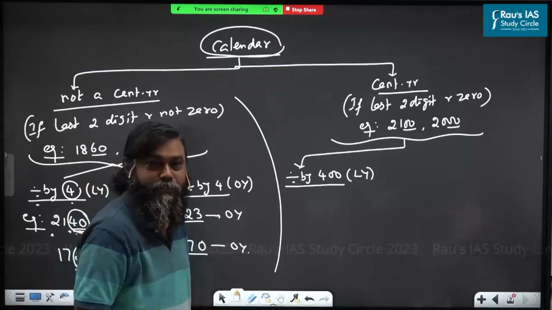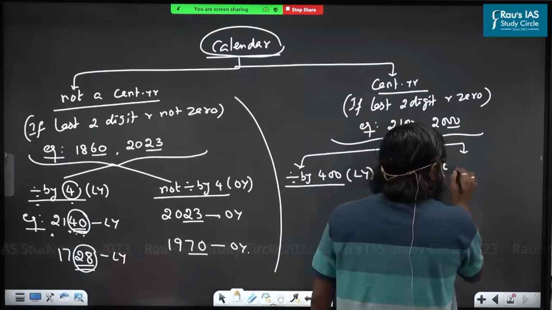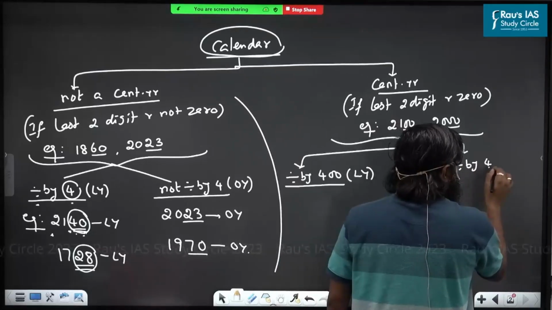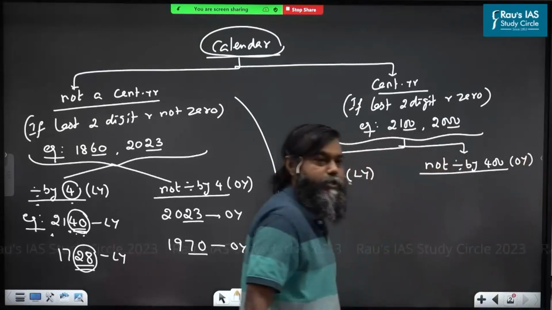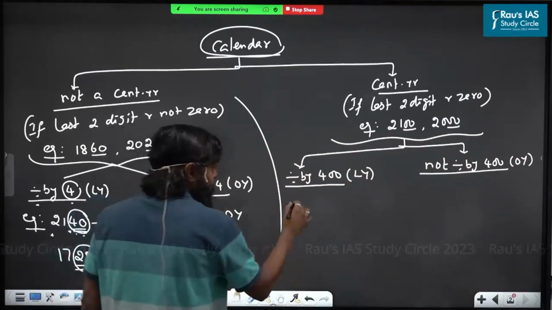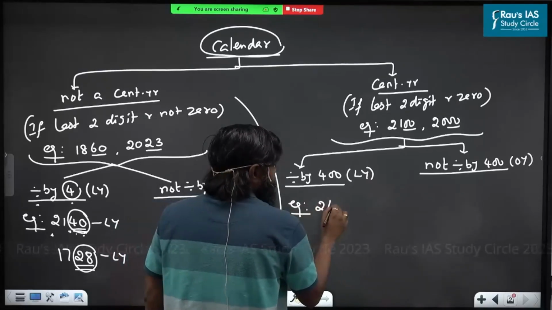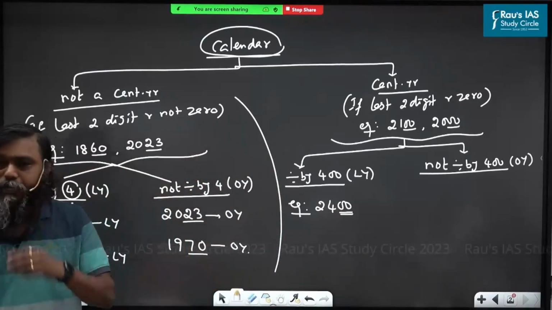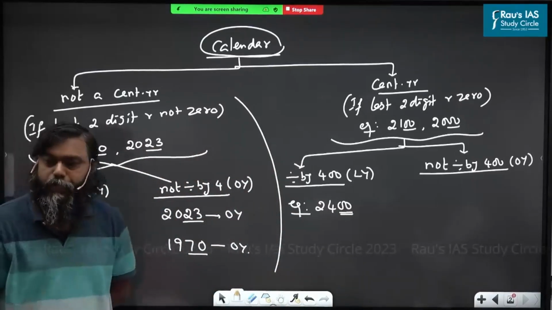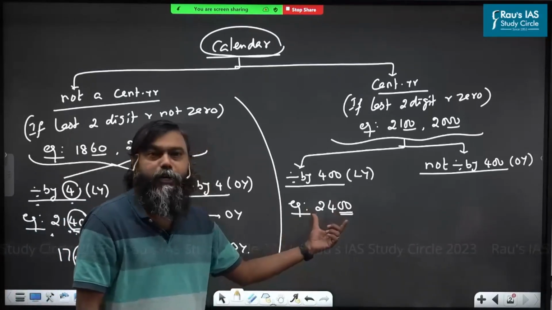If the given year is not exactly divided by 400, it is said to be an ordinary year. Are you understood this? For example, 2400. Century year or not a century year? Century year. That means don't use 4. You have to use 400. Is it exactly divided by 400 or not?